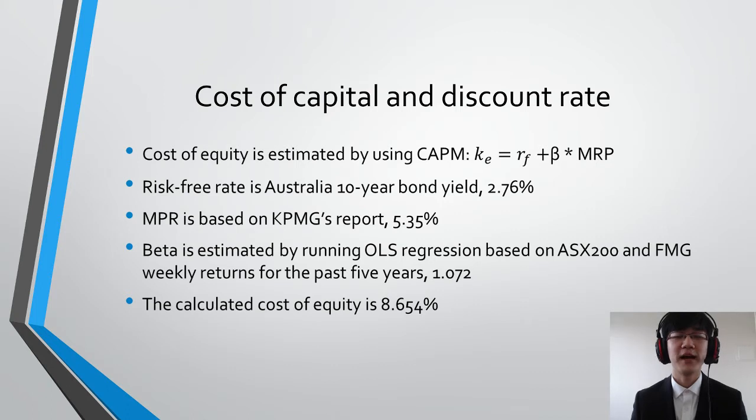Then, let's go through my calculations. The first step is determining the cost of capital, so we can discount future value to present value. Cost of equity is estimated by CAPM with the chosen risk-free rate, market risk premium, and calculated beta. Cost of equity is 8.65%.